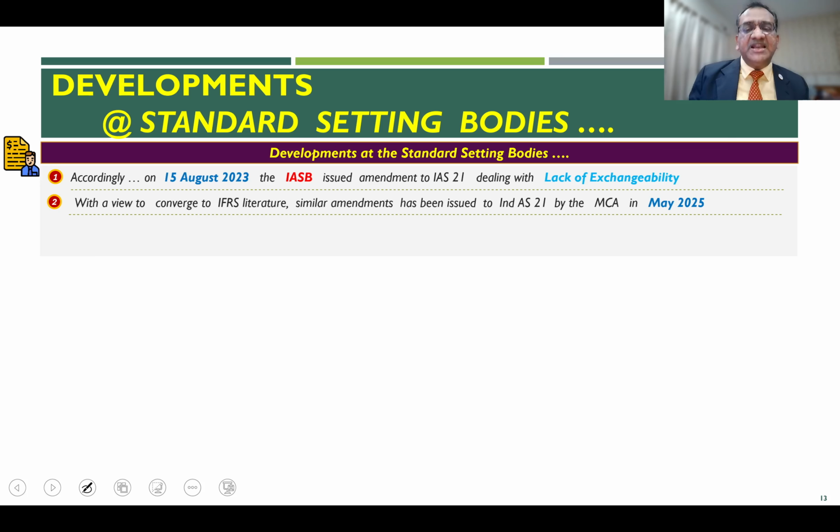From an Indian context, in May 2025, the MCA also notified similar amendments to Ind AS 21. As you know, we have converged our Ind AS literature to the IFRS literature, and therefore similar amendments have been brought into the Ind AS framework as well, wherein Ind AS 21 was similarly amended by MCA in May 2025.